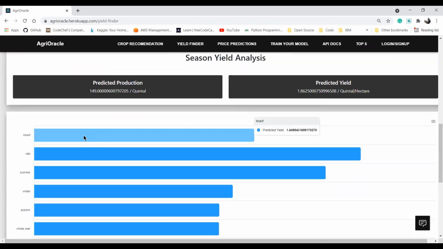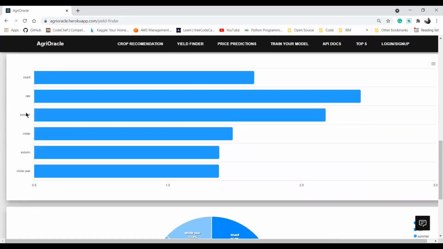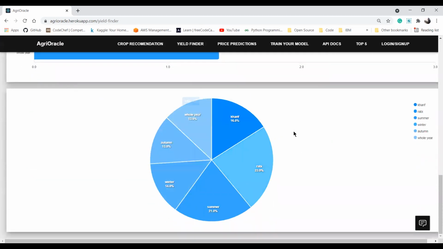These are all the predicted yields based on season, which is Kharif, Rabi, summer, winter, autumn, and whole year. You can see from the bar chart that Rabi gives you the highest yield. This is the pie chart which shows you the success rate.